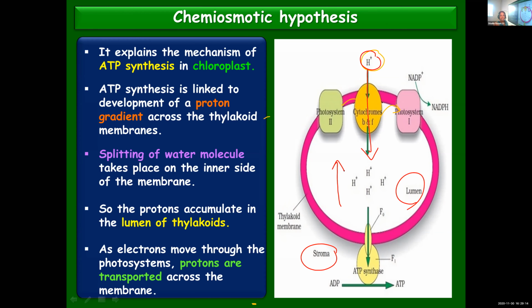Utilizing the energy obtained by the transfer of electrons, protons will be transferred from the stroma into the lumen. So as a result, the concentration inside the lumen increases and in the stroma it will decrease.